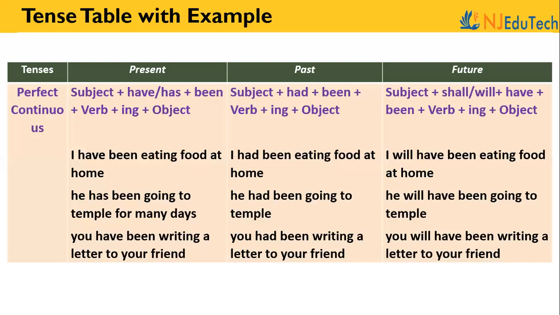Some more examples: you have been writing a letter to your friend. You had been writing a letter to your friend. You will have been writing a letter to your friend. So what we should remember is whenever we are using the verb in ing form, the auxiliary verbs like will, am, has, had, shall play a major role.